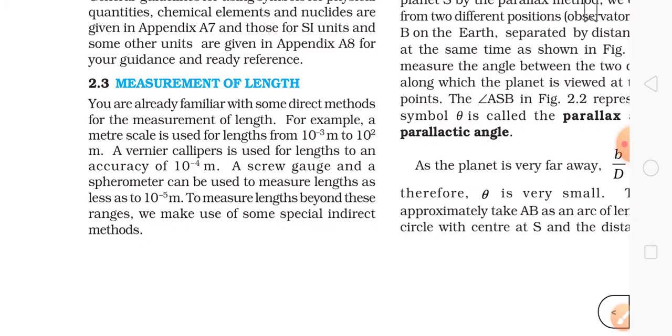Next, measurement of length. You are already familiar with some direct methods for the measurement of length. For example, a meter scale is used for lengths from 10 to the power minus 3 meter to 10 to the power 2 meter. A vernier calipers is used for lengths to an accuracy of 10 to the power minus 4 meters. A screw gauge and a spherometer can be used to measure lengths as small as 10 to the power minus 5 meter. Keep these all in mind because they are important.